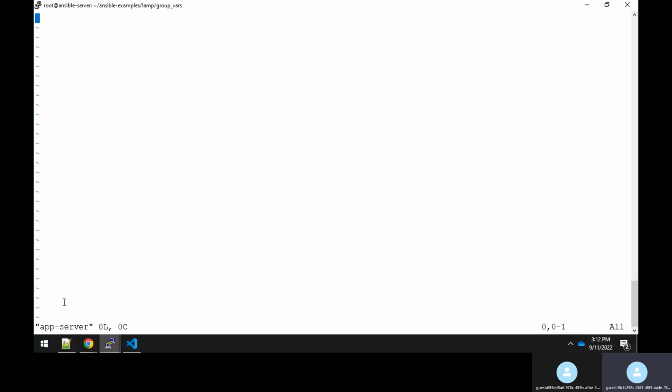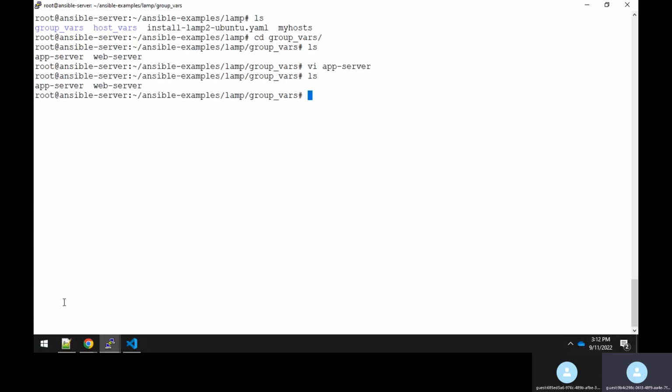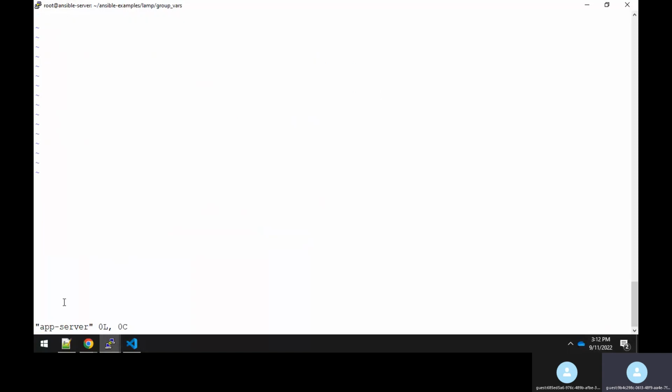Nothing is there because this file should be in a YAML format. It means that if you're opening a file and you want to pass that PHP as a parameter here, it should be a YAML file. It means that you should have three hyphens here, and then something like PHP underscore packages, colon, and just paste it over here, whatever I have copied. So you could see that you are actually passing the parameter here. It means that instead of mentioning it in the YAML file, here you are mentioning your group values.